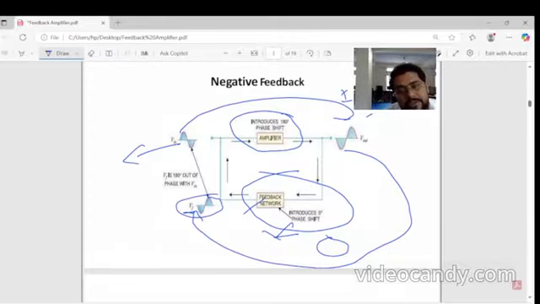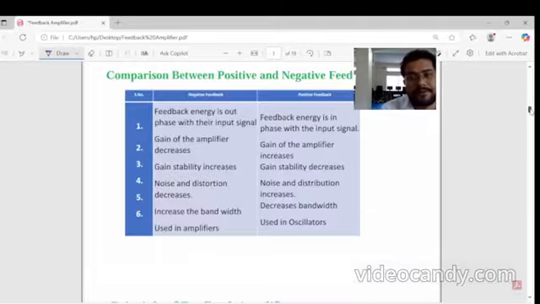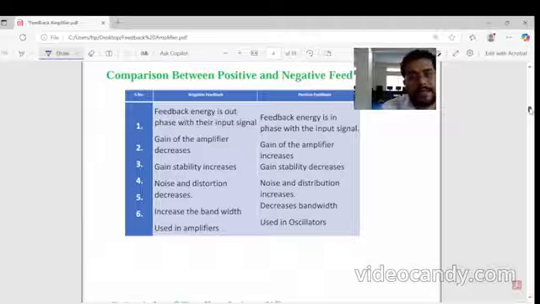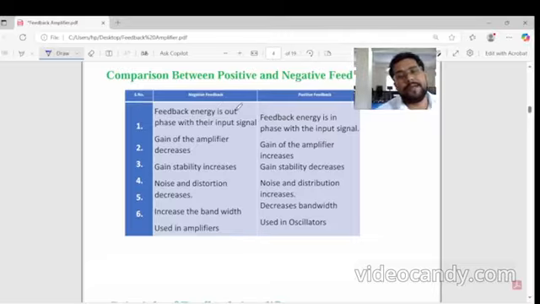Because the gain is reduced, the bandwidth increases and it increases the stability, and it also improves the input and output impedance. That's why generally we use negative feedback in case of amplifiers, and in case of an oscillator we use positive feedback. So we can see the comparison between positive feedback and negative feedback.